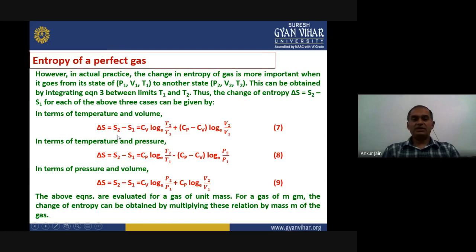Remember that all these three equations are evaluated for a unit mass of gas, right? If the gas mass is m, then we need to multiply all these equations by the mass m of the gas. Then it will be the change of entropy for that particular mass. Okay, this is about the entropy of a perfect gas.